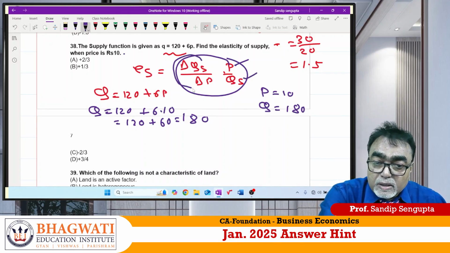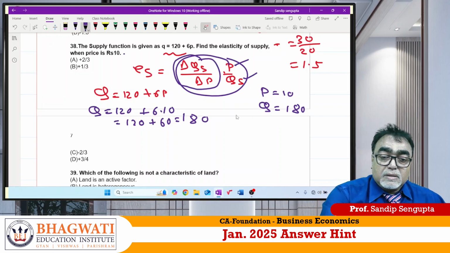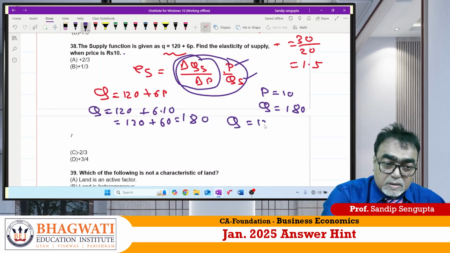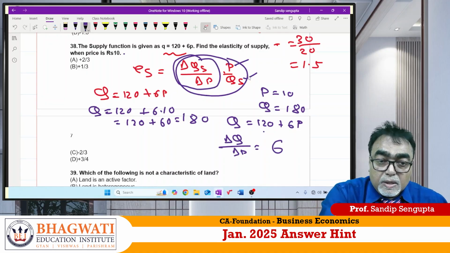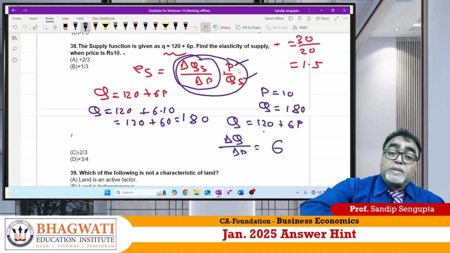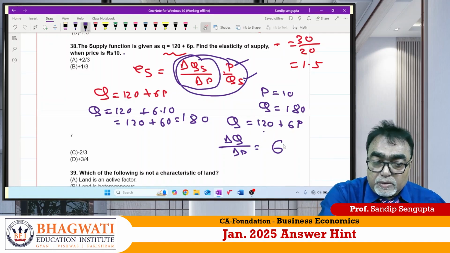This has come out, this has come out. What is left? Del QS by del P. What does it mean? To differentiate this, 120 plus 6P. Differentiation, mane del Q by del P is equal to, this is constant out, 6. Careful. P value given on the basis of supply equation. Q value found out. By differentiating we get 6.